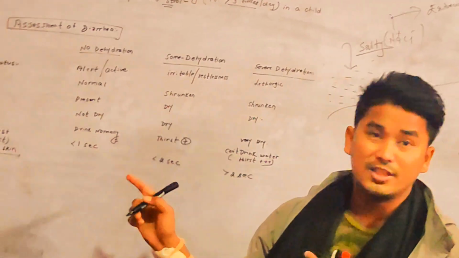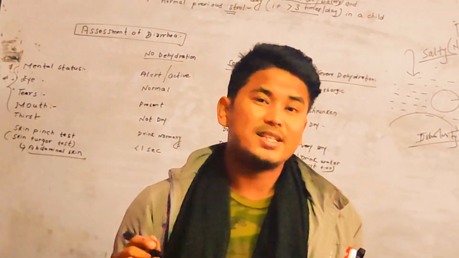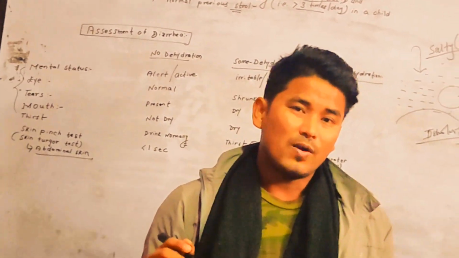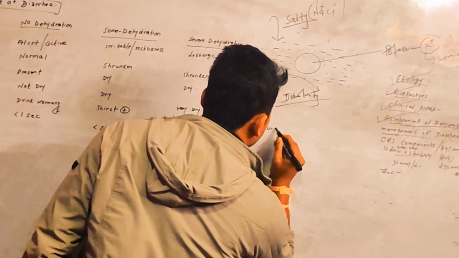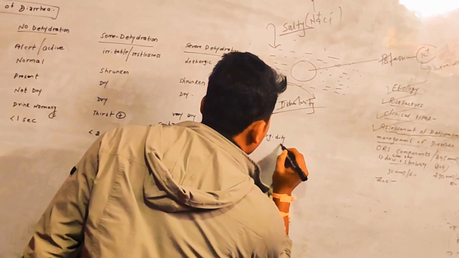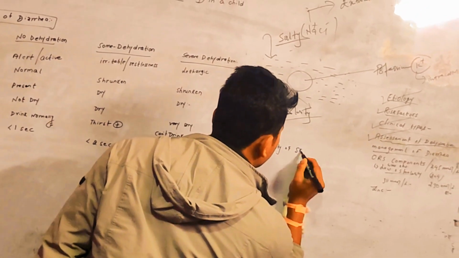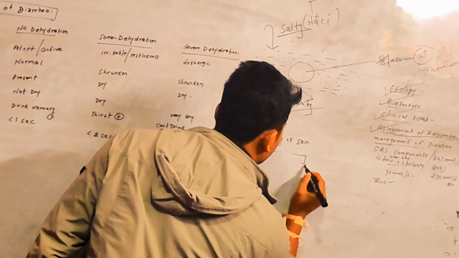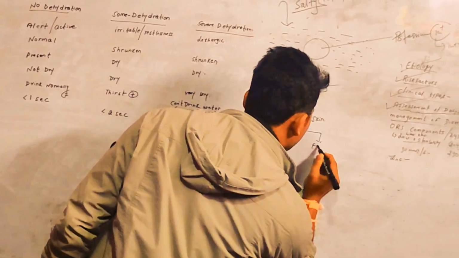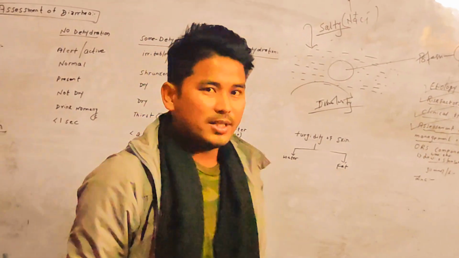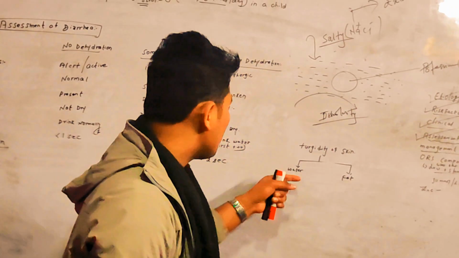As you have seen about the turgor of the skin, the turgidity of skin is maintained by two things: water and fat. Fat is normally not affected in a case of diarrhea, but the thing that is affected is water.